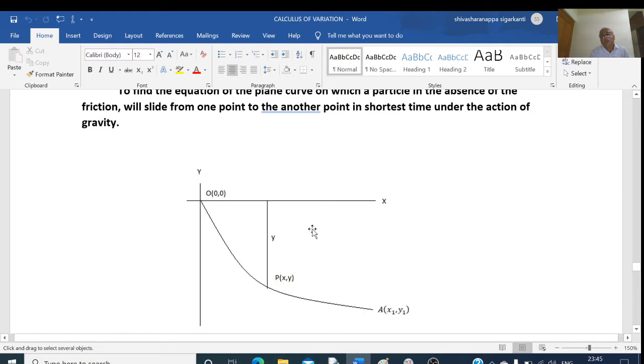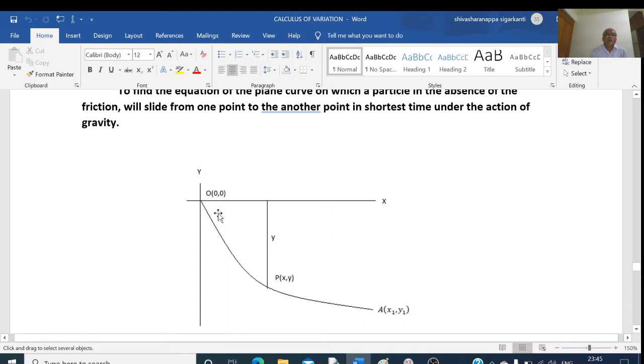So there are many curves along which the particle moves from O to A. Here, our problem is to find a curve from O to A such that the particle moves from O to A in a minimum time, that is the quickest time. Finding that curve is our Brachistochrone problem.